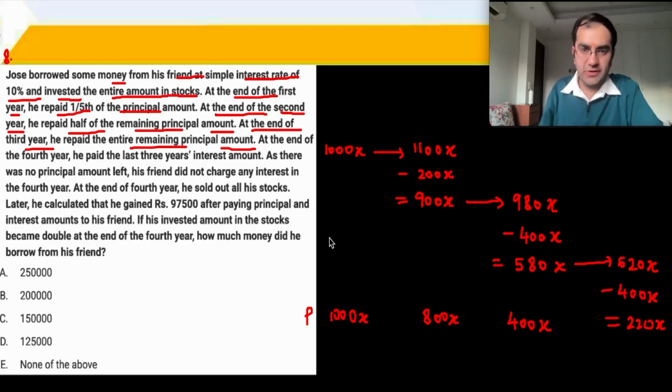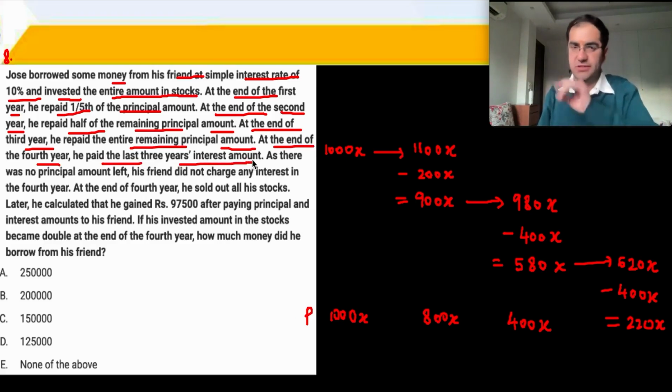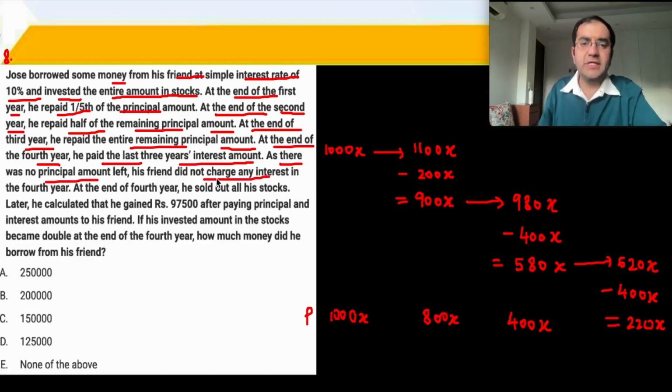That's 220x. At the end of the fourth year, he paid the last 3 years' interest amount, which is 220x. And as there was no principal amount left, his friend did not charge any interest in the fourth year. So at the end of the fourth year, he sold all his stocks. Later, he calculated that he gained 97,500 after paying principal and interest amounts to his friend.